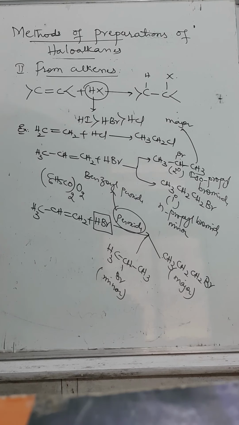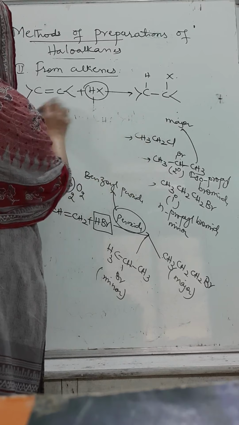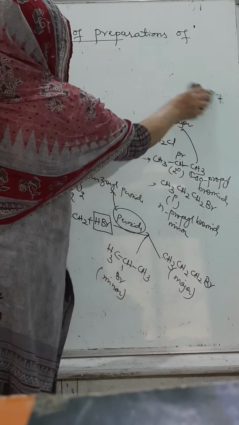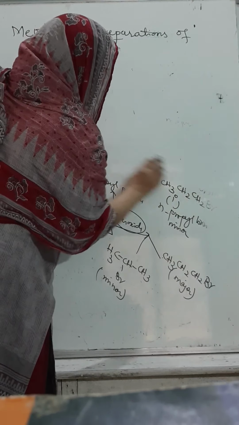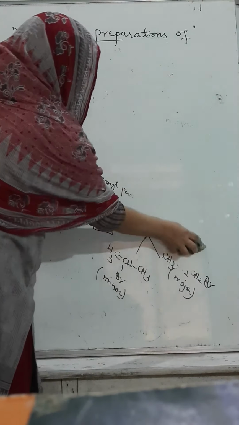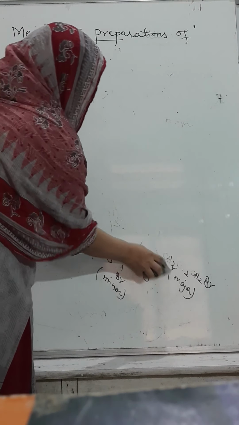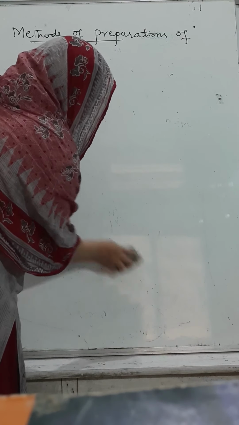Now the question arises: what if I take a molecule of the allylic type? Let us move to the example. One very interesting example has been asked many times in previous question papers related to allylic substitution. No doubt all this we have done with respect to open-chain hydrocarbons, saturated or unsaturated.